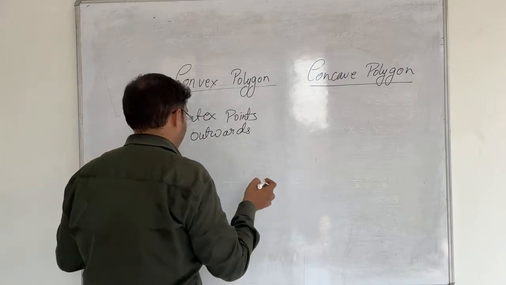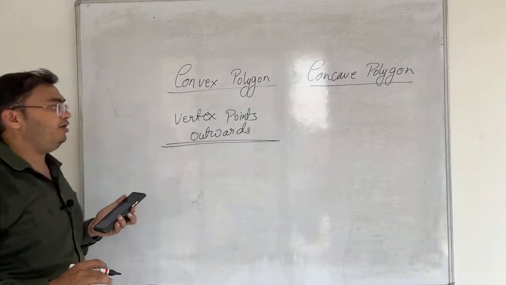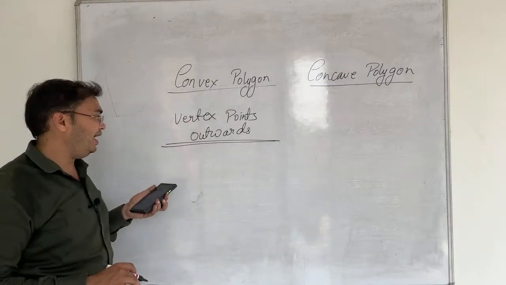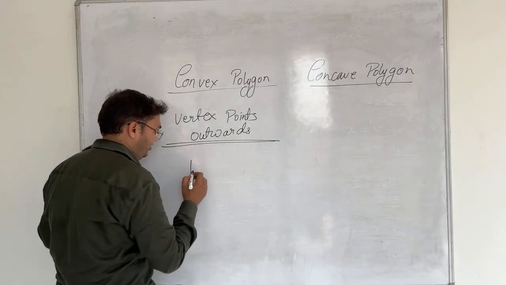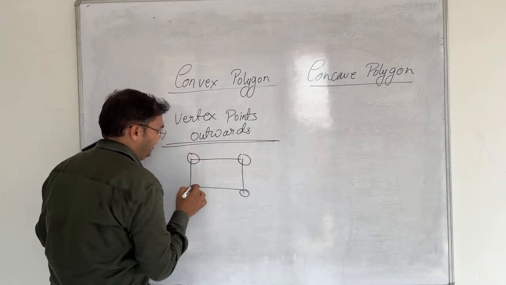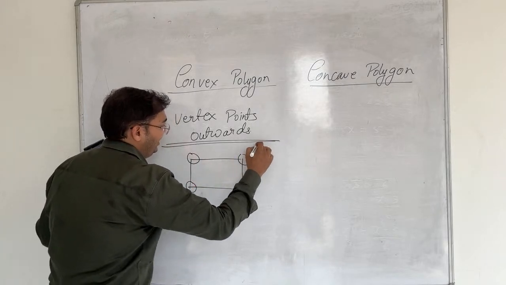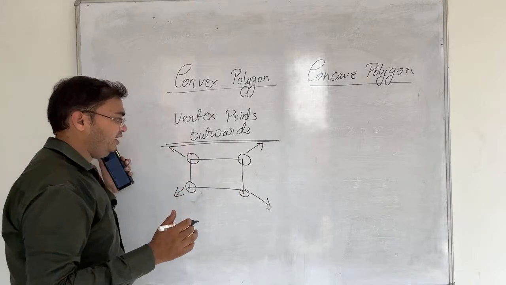Okay, this is the actual word, that the convex polygons are such polygons where vertex points outwards. That means if I take a rectangle, then these corners are called my vertex, and all the vertices are pointing outward direction. None of the vertices are pointing inside.